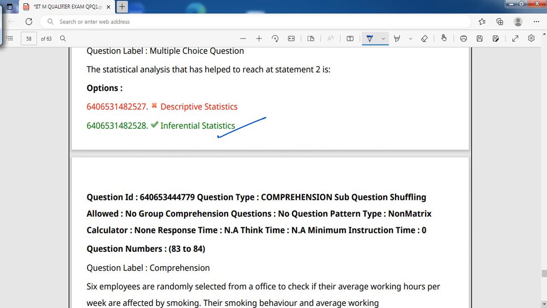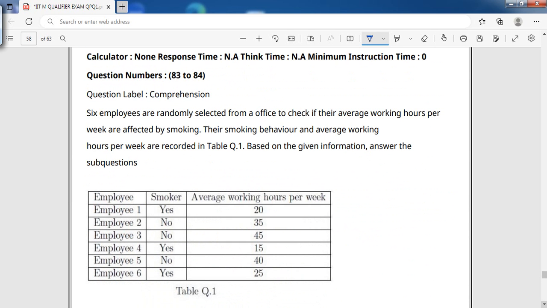The next question is: 6 employees are randomly selected from an office to check if their average working hours per week are affected by smoking. Smoking behavior and average working hours per week are recorded in table Q.1. Based on the given information, answer the sub-question. So there are 6 employees, of whom 3 are smoking and 3 are not smoking. Average working hours per week.